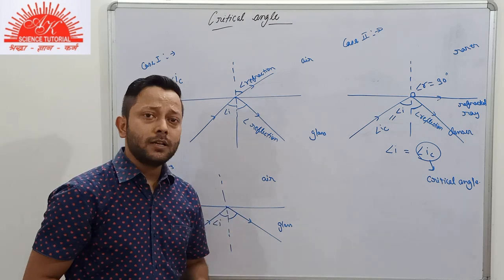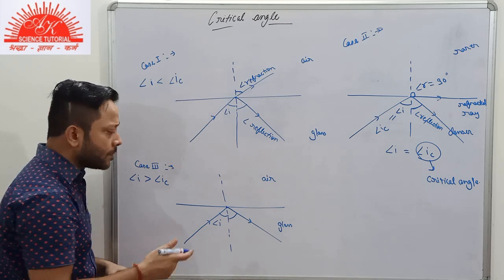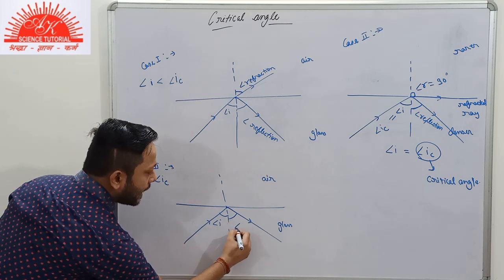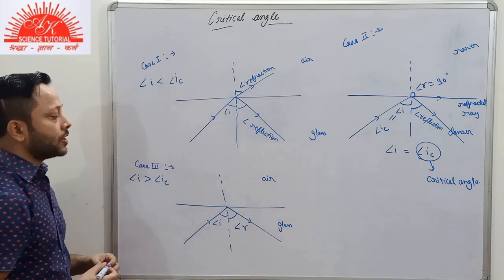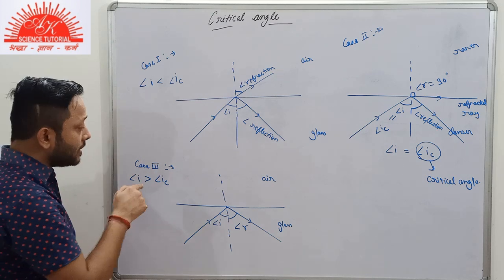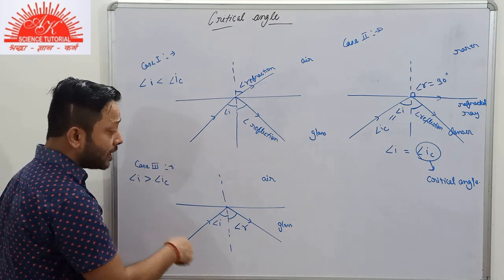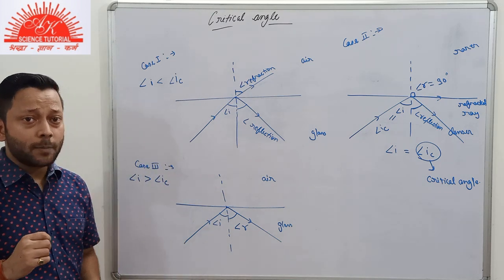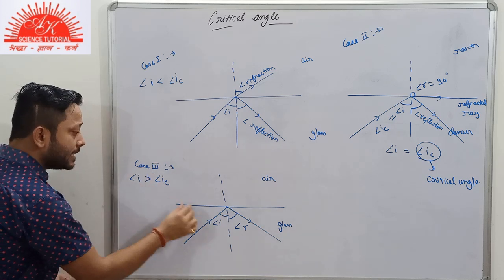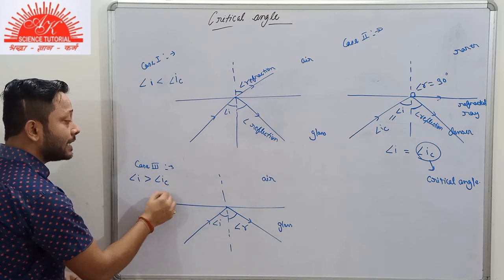We'll discuss it briefly in the next video. So this is our angle of reflection. And when will this condition take place? When will total internal reflection take place? When the angle of incidence is greater than the critical angle.